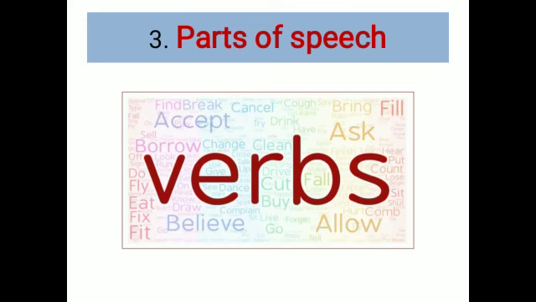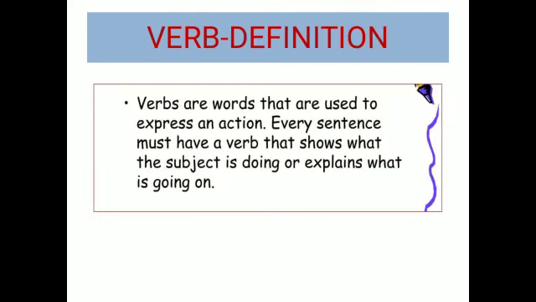Okay, let's move forward. So beta, in our last two classes we discussed the first two parts of speech, nouns and pronouns. Today we are going to discuss the most important one, verbs, the most important part of a sentence, because no sentence can be formed without a verb. No sentence can exist without a verb. Okay, so what is a verb?